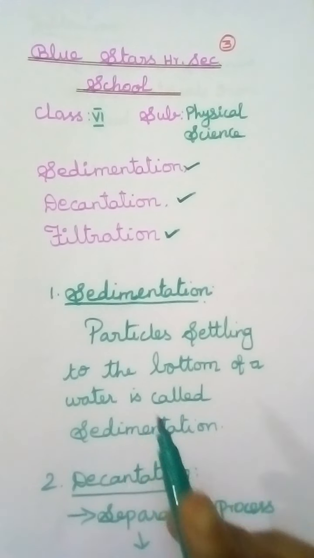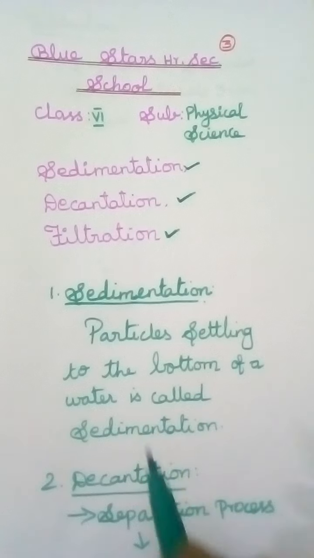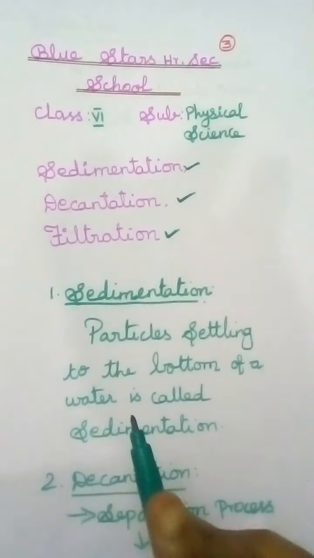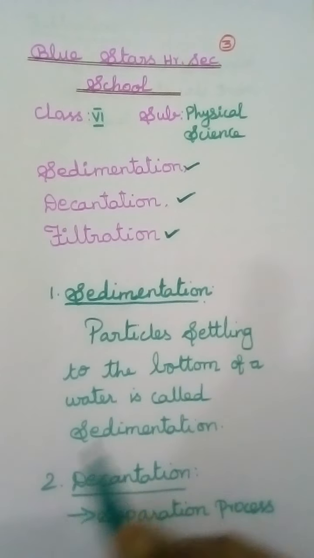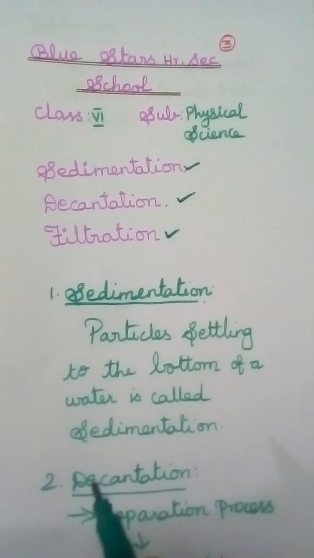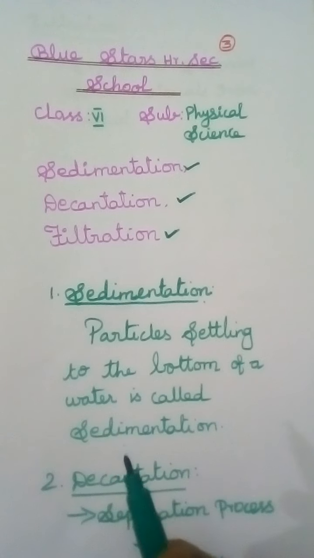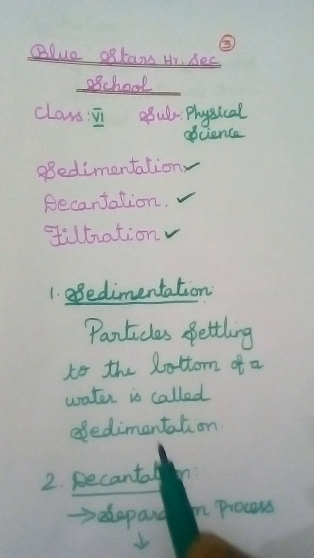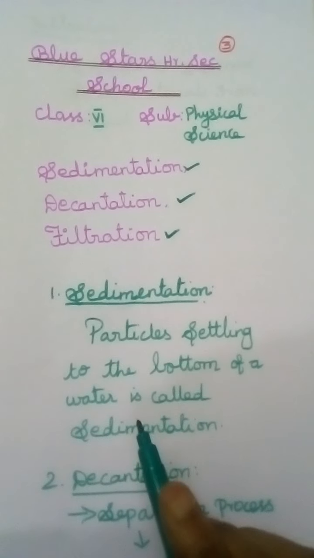These impurities and dust particles go into the water and will rise or sink to the bottom of the vessel. That is sedimentation.